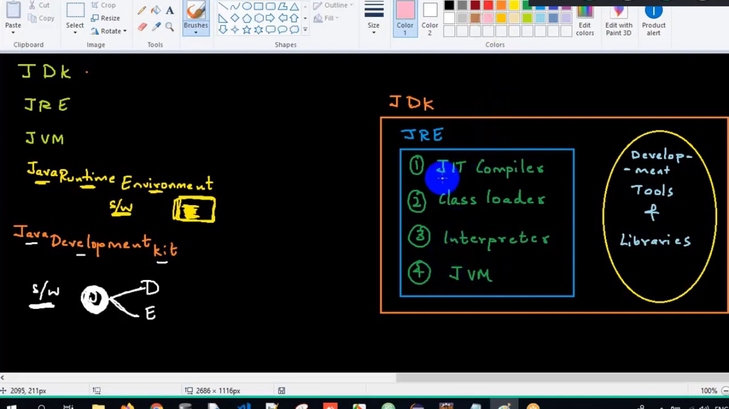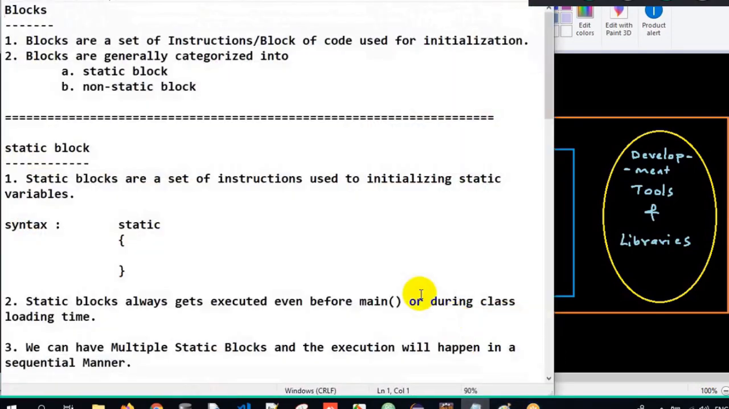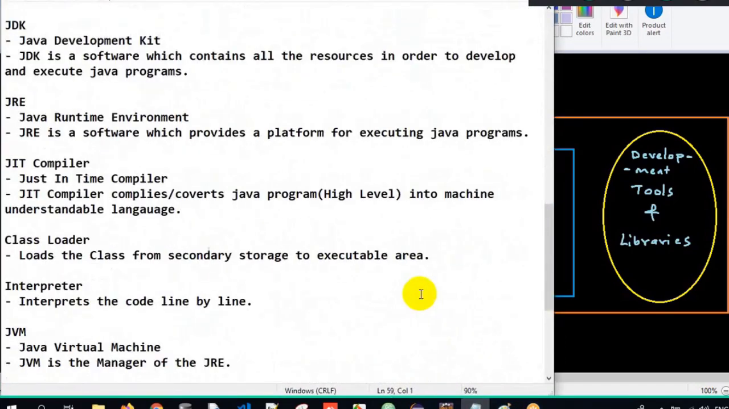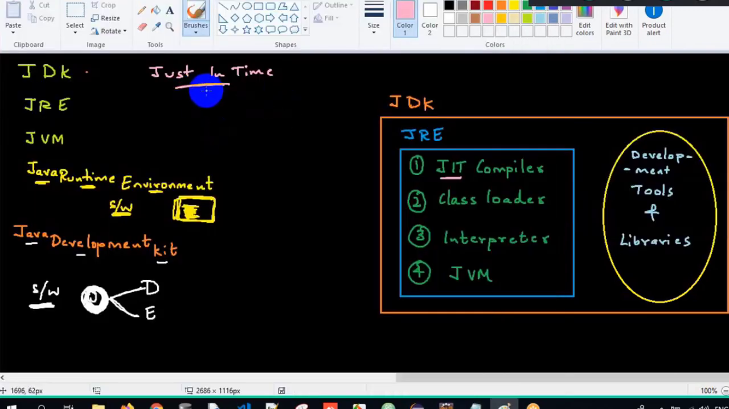Now, what is this JIT compiler, sir? JIT stands for just in time compiler. What is the job of JIT here? I will write my Java program in high level language. There must be someone who will convert the high level language to machine level language, because my system will always understand zeros and ones. So the JIT compiler is the one responsible for converting high level language to machine understandable language. That is the job of the JIT compiler.